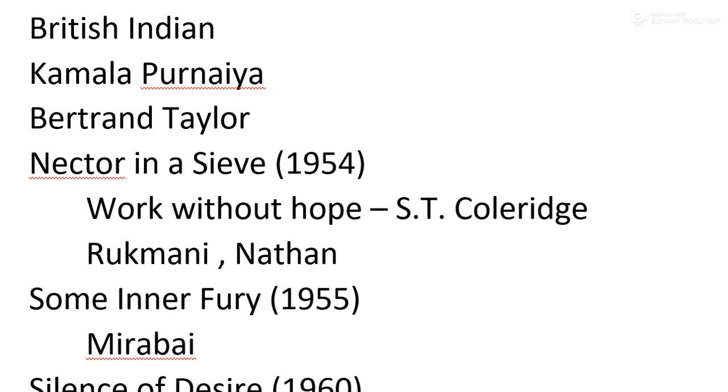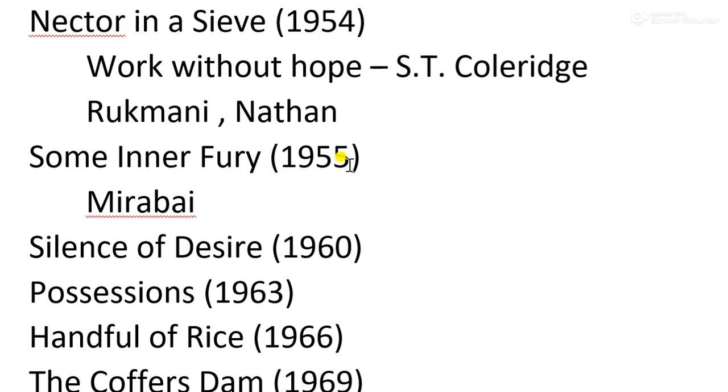Then the next work by her is Some Inner Fury, published in the year 1955. For this work, you should remember two or three things only. First, the background of the work is the period of the Indian independence struggle. The central character of this work is Mirabai.